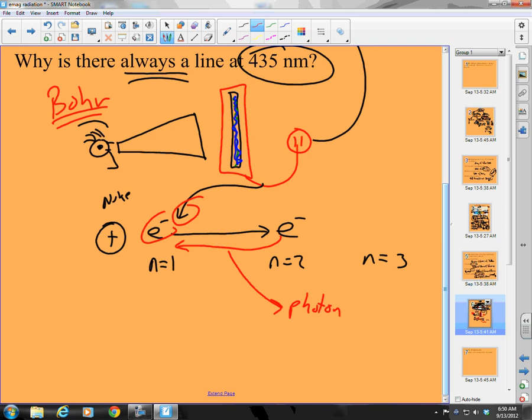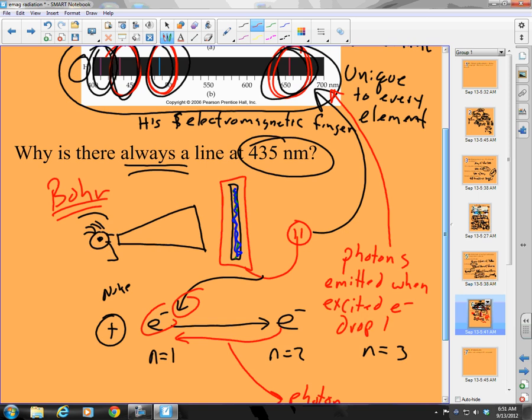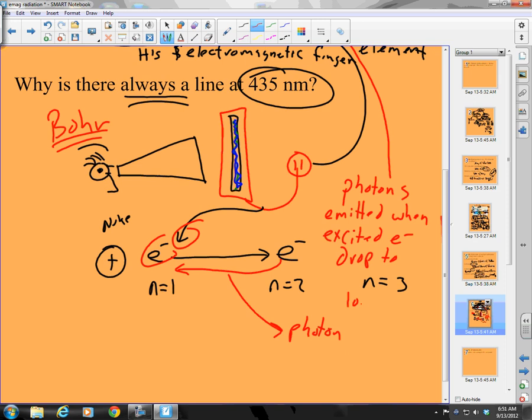Good. So the easiest answer so far is, what causes these lines? Well, the cause of these lines is photons emitted when excited electrons drop to lower energy levels. Okay, that's why we get colors.